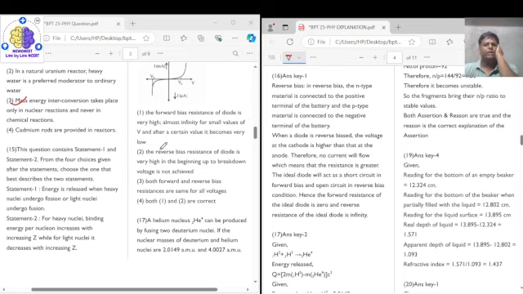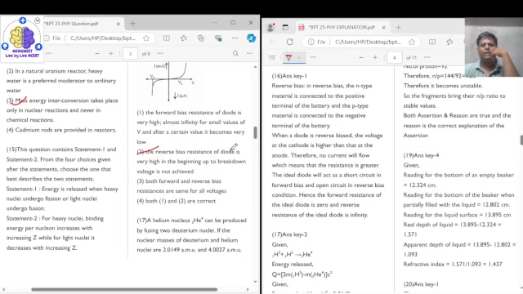The second statement says that in reverse bias, the resistance of the diode is very high in the beginning, up to a breakdown voltage, until the breakdown voltage is achieved. Yes. Now both forward and reverse bias resistance are the same. No. So the correct answer for this question will be option 2.